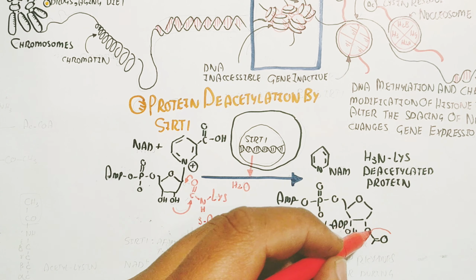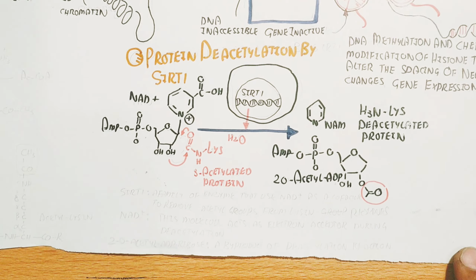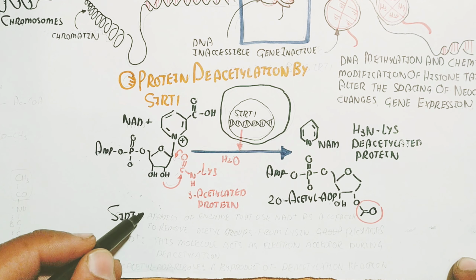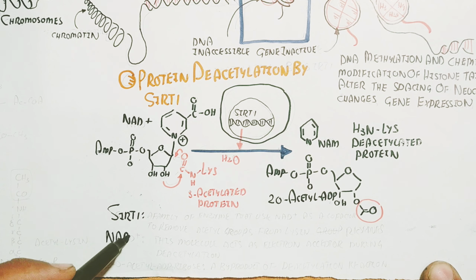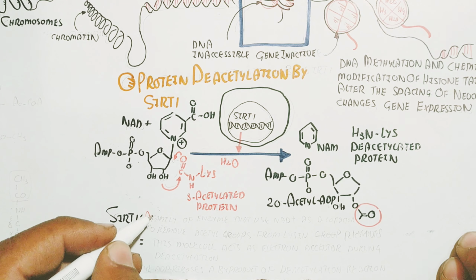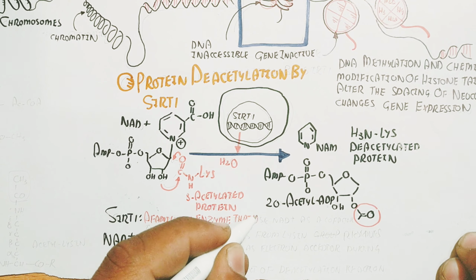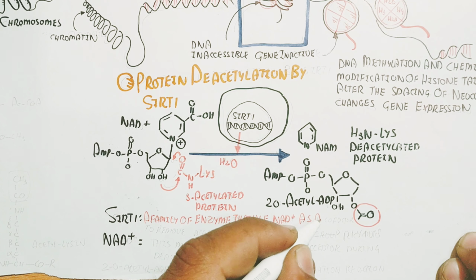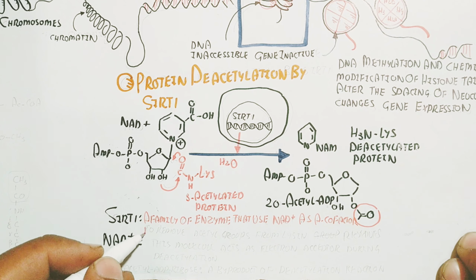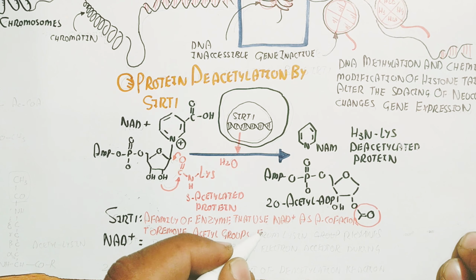In this way the NAD plus will break down and produce NAM, nicotinamide, while the nicotinamide adenine dinucleotide is basically the two. Remember that this formation accepts the acetyl group at the glucose carbon number 2, and that is why it is known as 2-O-acetyl-ADP-ribose.